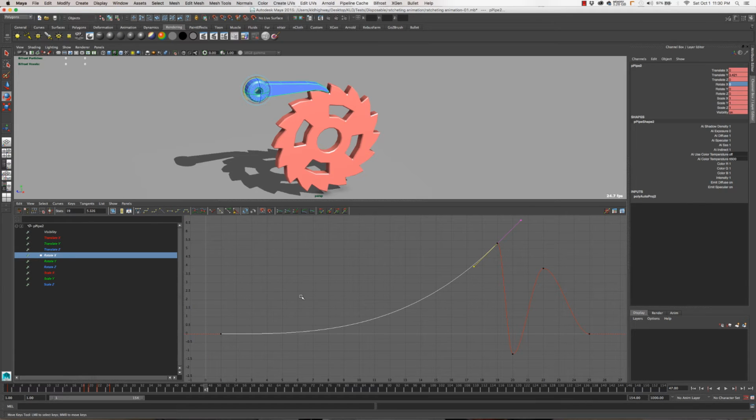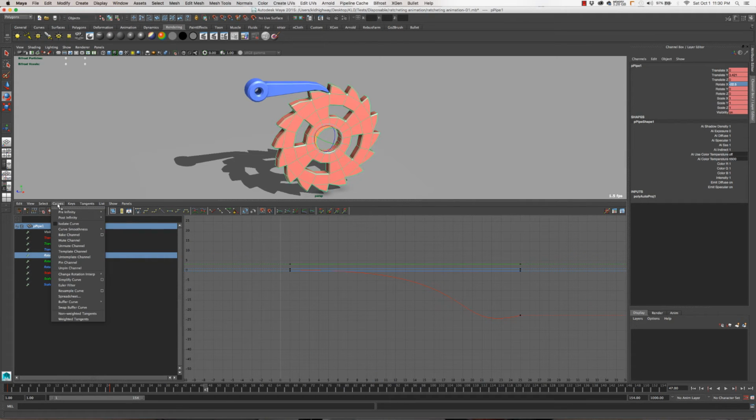Great. And now for us to make it repeat over and over and over, we go to curves, post infinity, and then cycle with offset.